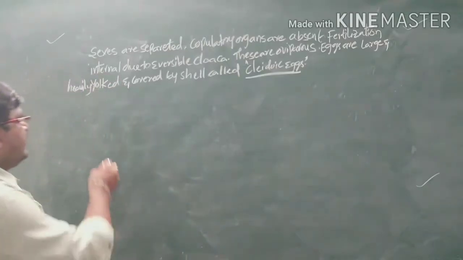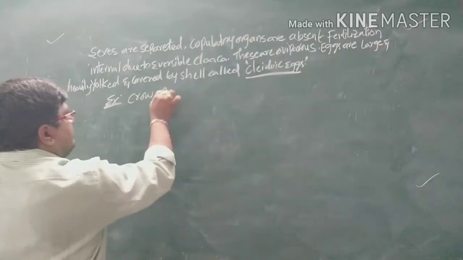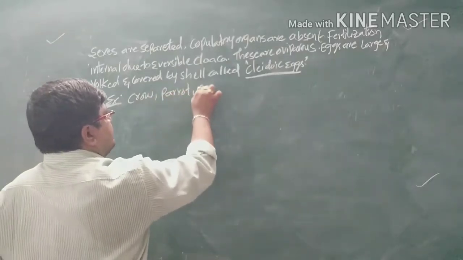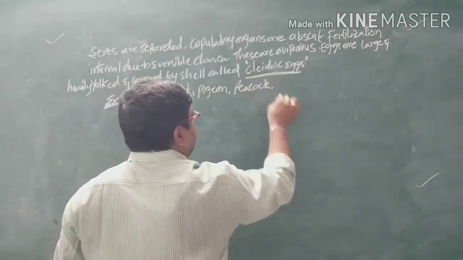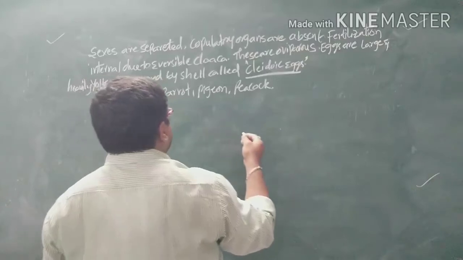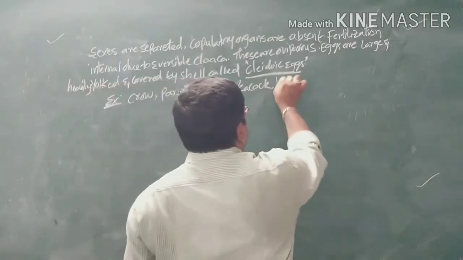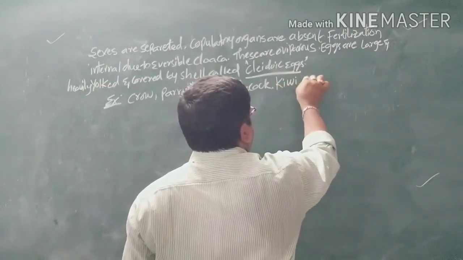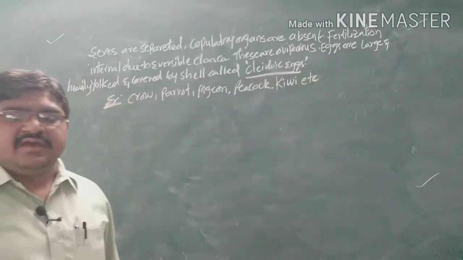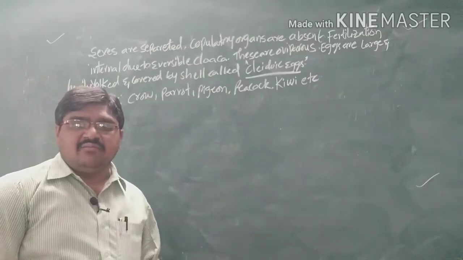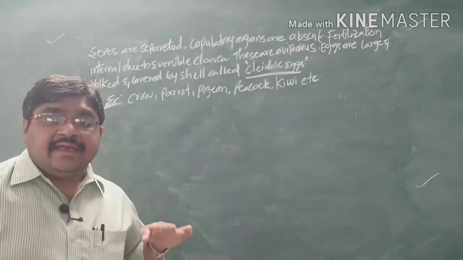Coming to the examples of these: the crow, the parrot, pigeon, peacock, and kiwi, etc. So there are various organisms which are examples where these characters take place, and also here it shows the flight characters.